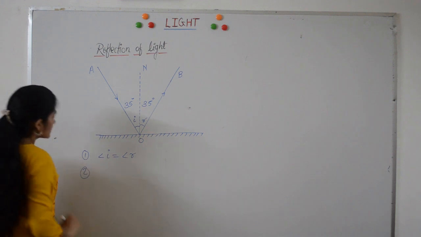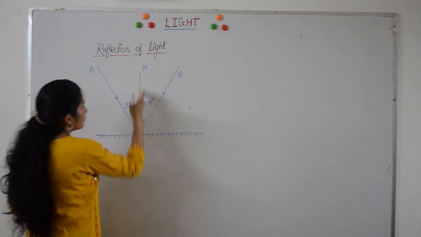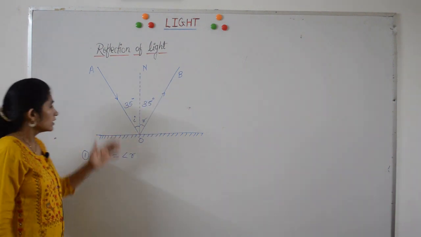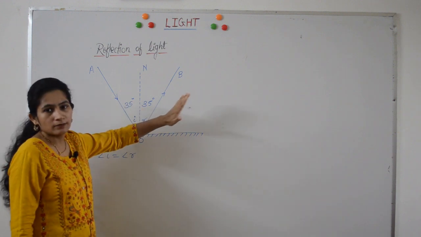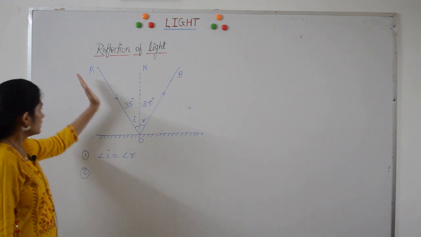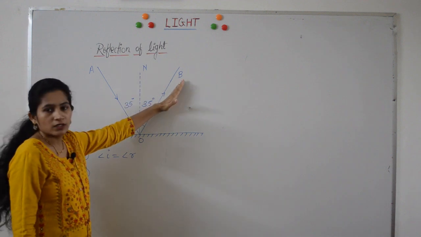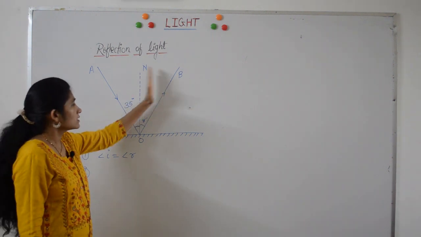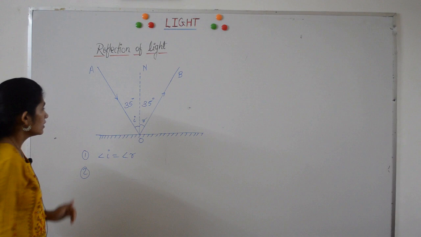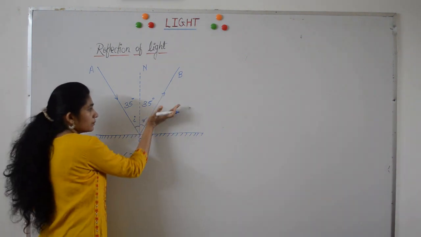And second law states that incident ray, normal and reflected ray, they all lie in the same plane. These three, incident ray, normal and reflected ray, all these three lie in the same plane. Now which plane? Same plane means which plane?